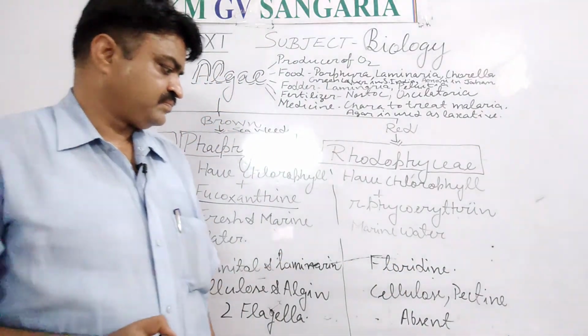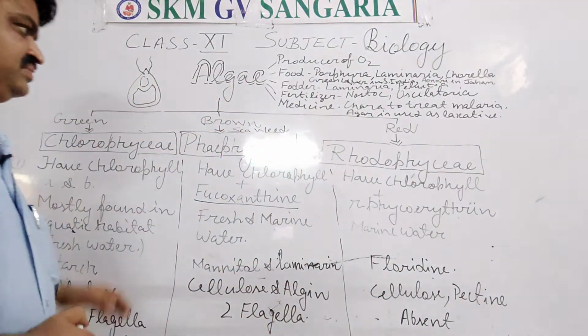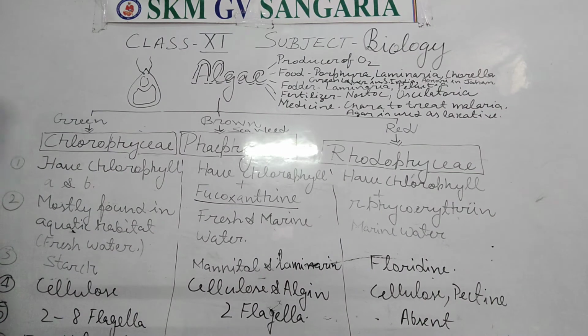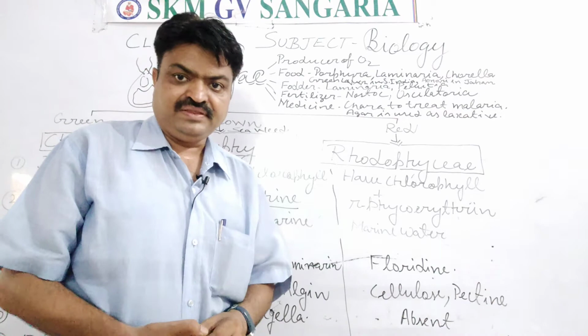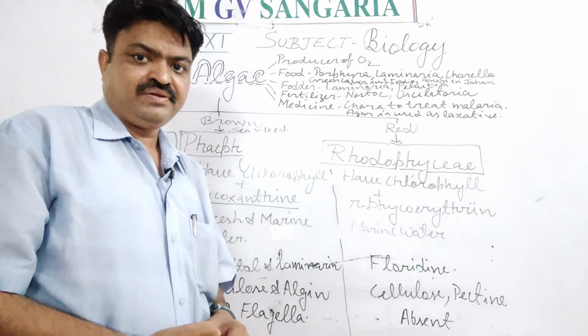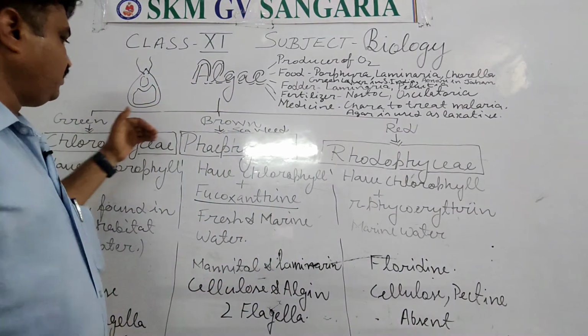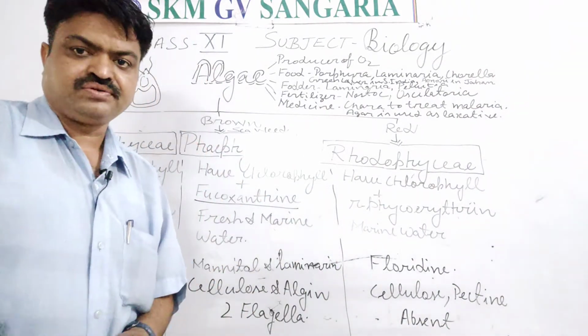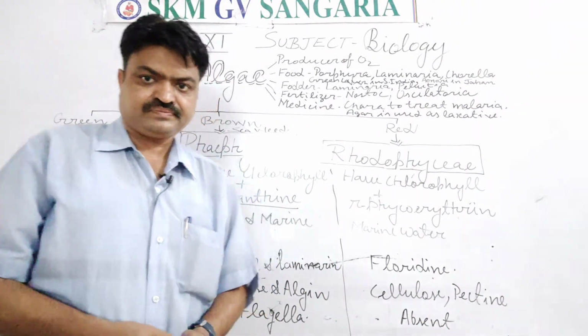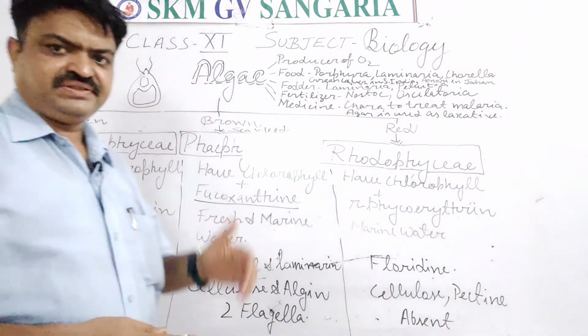Next is, student, examples. Green color algae examples are Chlorella, Chara, Volvox, Ulothrix and Chlamydomonas. These are the examples of Chlorophyceae, or Spirogyra, we can say. Spirogyra also comes in the category of Chlorophyceae.